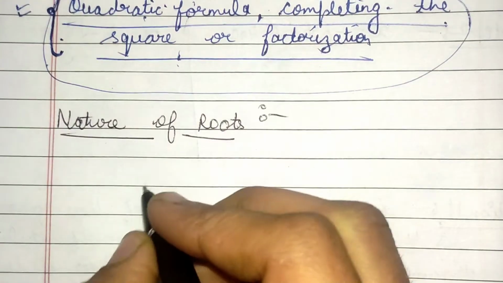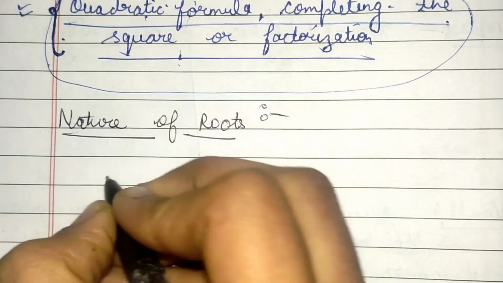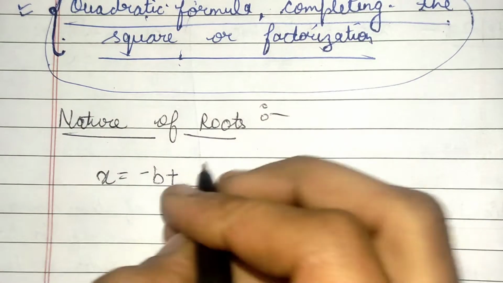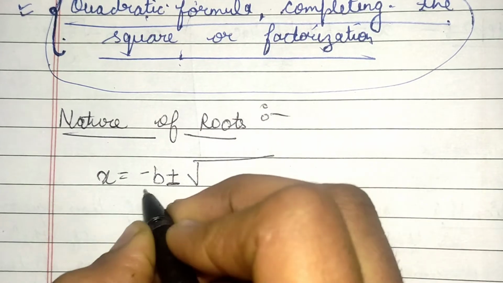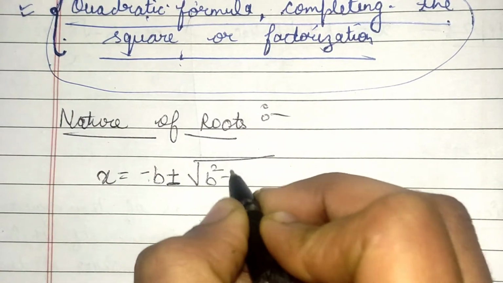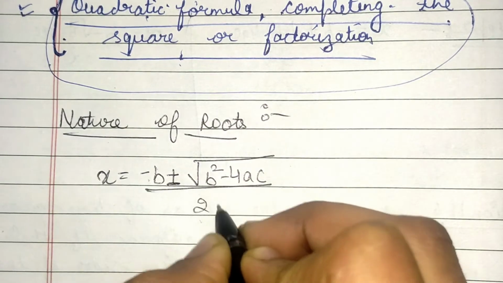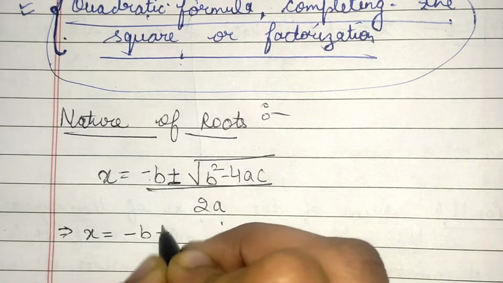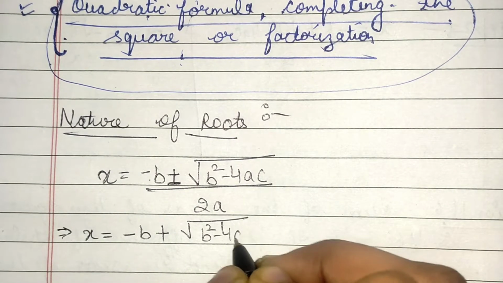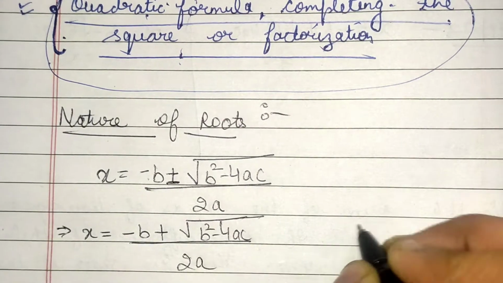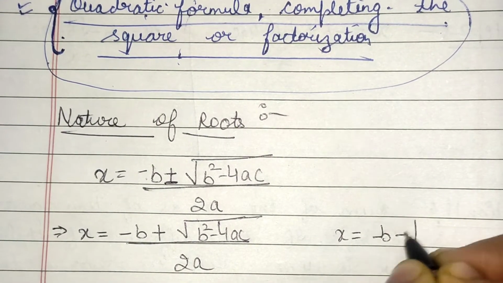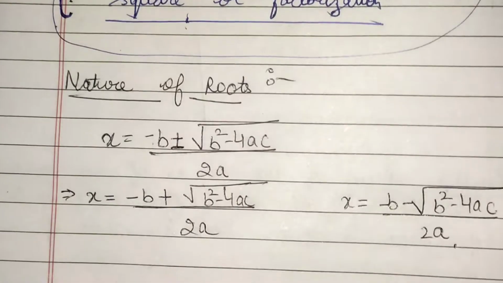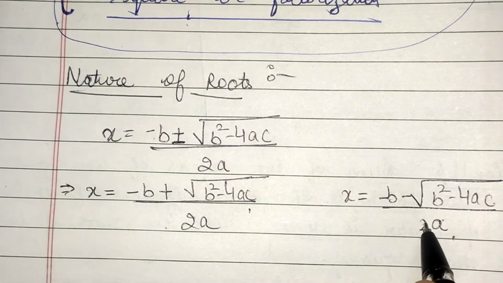Okay, so till now we have learned about the quadratic formula, how to find the roots of any quadratic equation by using the quadratic formula. The formula says x = (-b ± √(b² - 4ac)) / 2a. So my one root is (-b + √(b² - 4ac)) / 2a, and my second root is x = (-b - √(b² - 4ac)) / 2a. So these are my two roots of any quadratic equation.